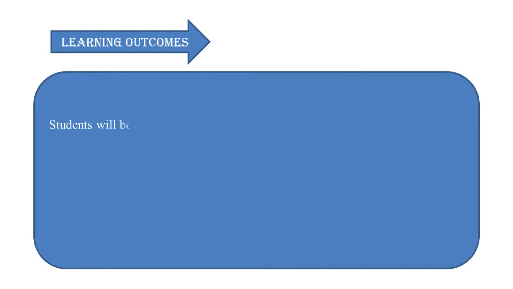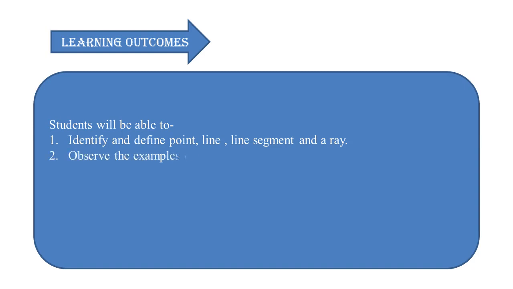Learning outcomes. After this, a student will be able to identify and define point, line, line segment, and ray. Observe the examples of these from their surroundings.